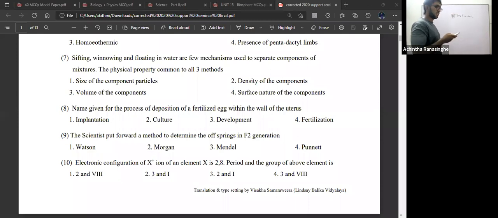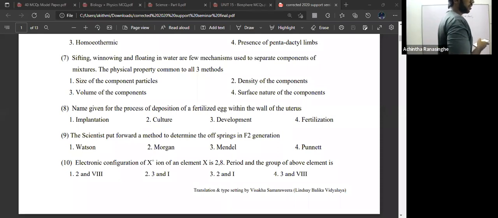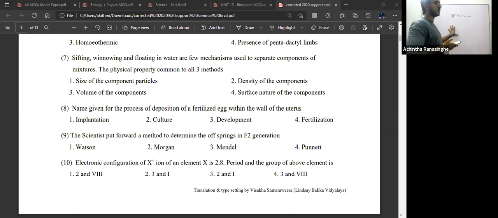Size of the particles is not common. That is different, right? Volume also is not common. So out of density and surface nature of the components, what is the physical property common to all three methods? All three methods are based on density.